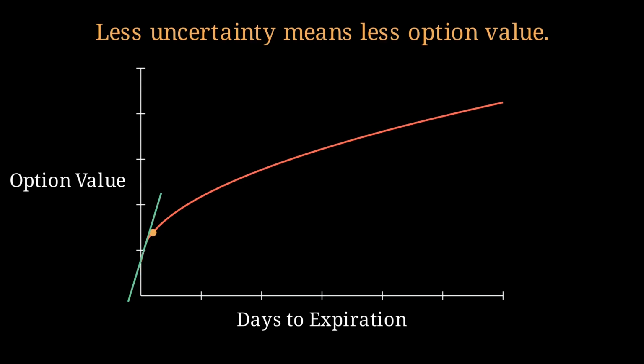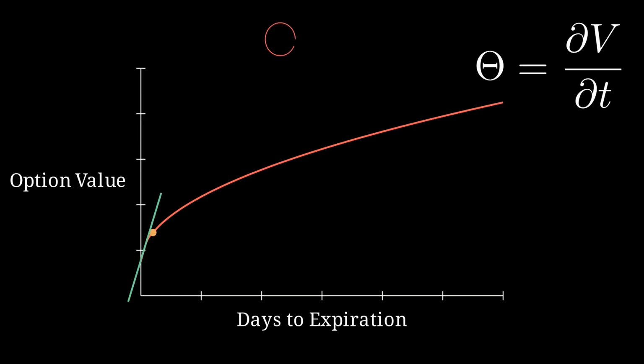The rate of value change per unit of time is expressed by the derivative of option value with respect to time. This derivative is theta. Because options lose value as expiration approaches, theta is almost always negative for long options. For option buyers, time decay is a constant drag.